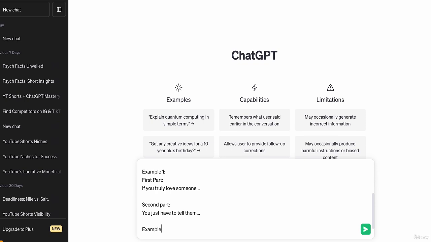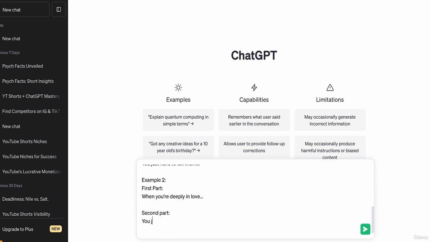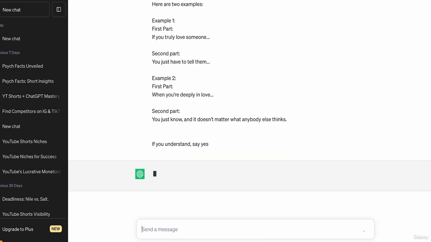Example two, first part: "When you're deeply in love..." And then the second part, we're just going to finish it off and say something like, "You just know and it doesn't matter what anybody else thinks." Now ChatGPT should get the gist of exactly what we're doing. So now we're going to say, do you understand? Say yes. And then we'll send it through, and it should generate some answers for us.